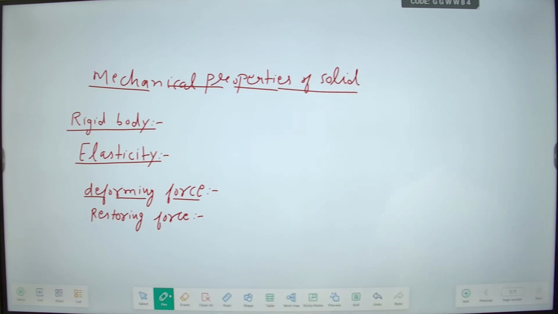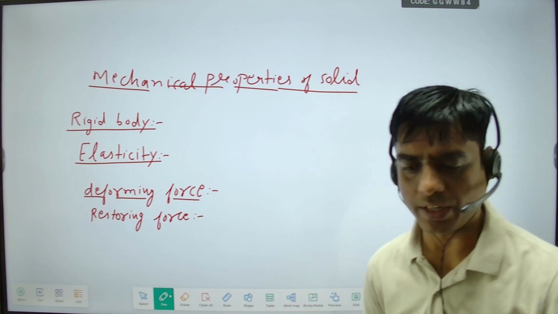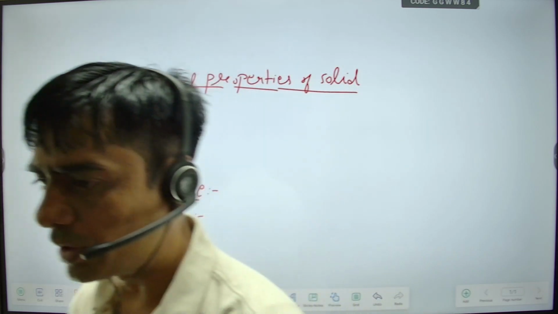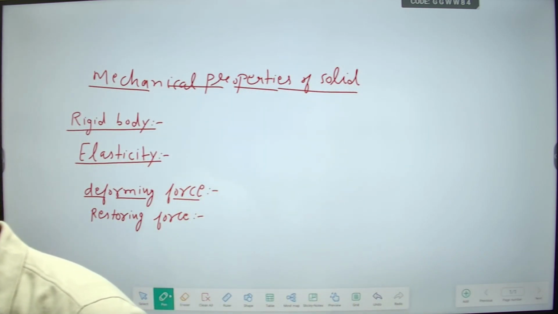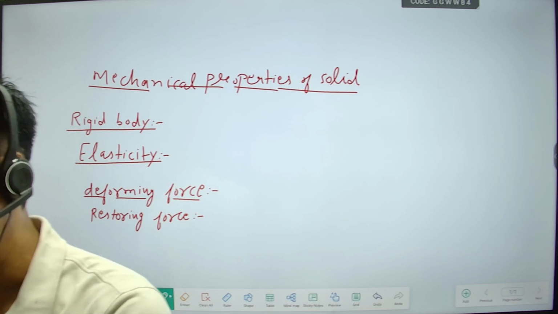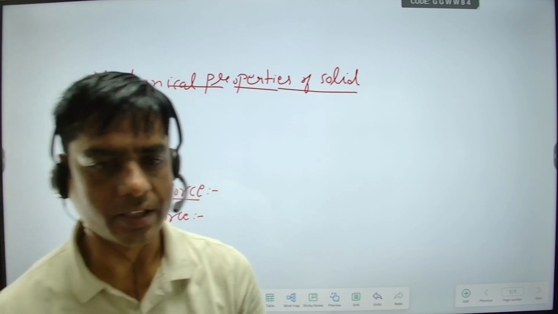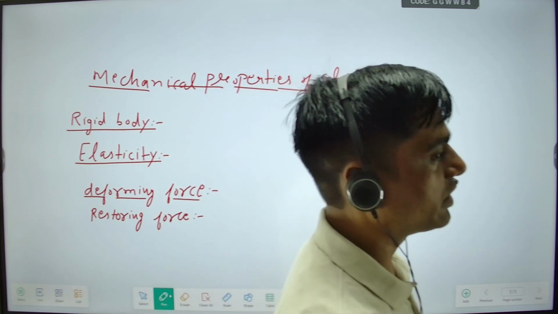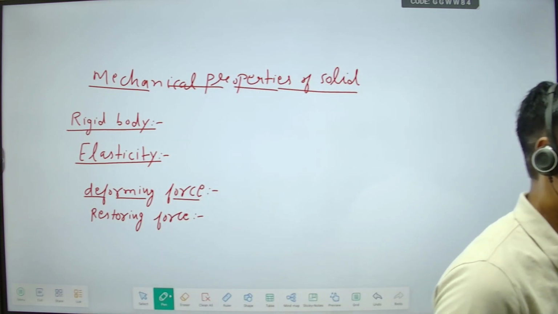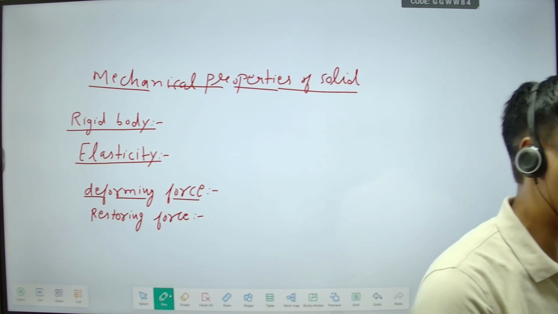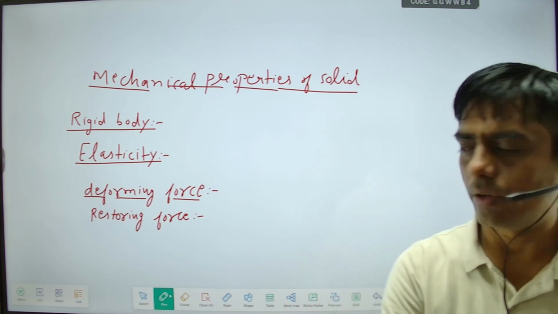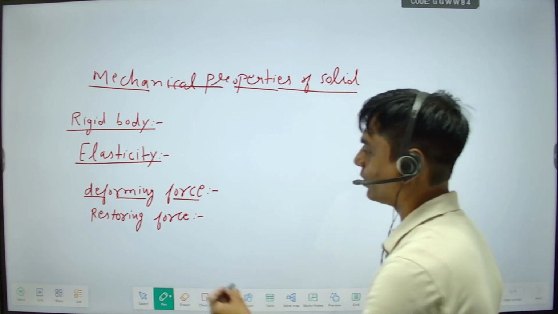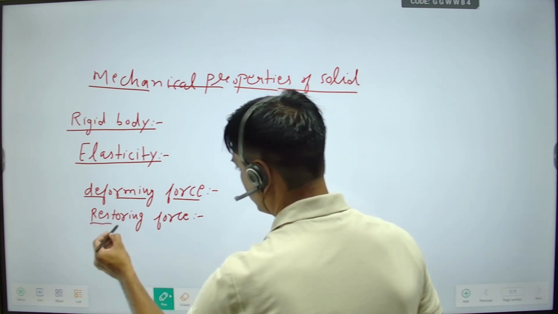Which deforms the shape of any object. When we apply any external force on any object that is responsible for changing the shape of the object, that is known as the deforming force. Deform means change करना. So force which is responsible for deforming the shape of any object is known as deforming force. And restoring force. Restoring force is what?